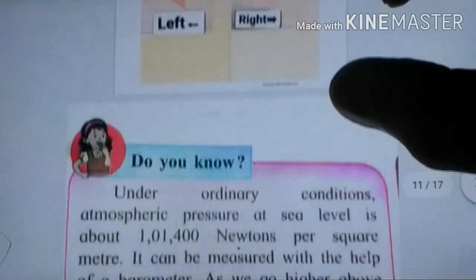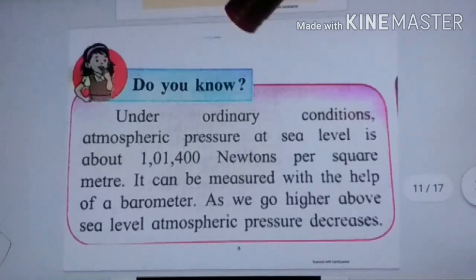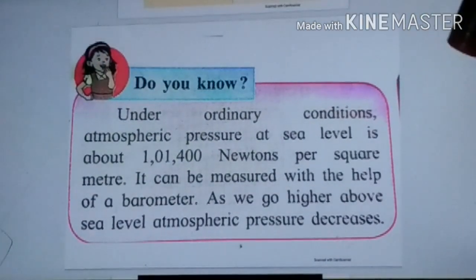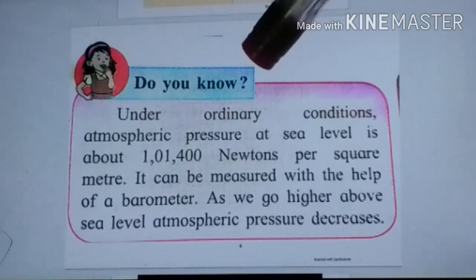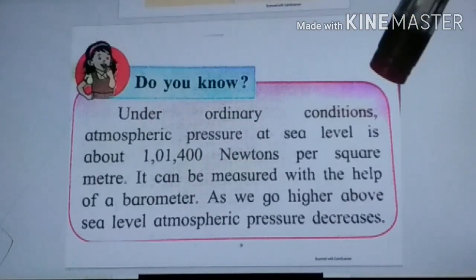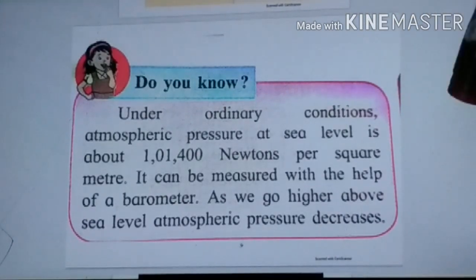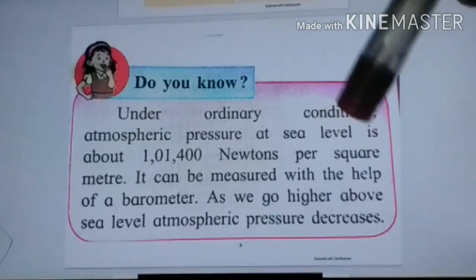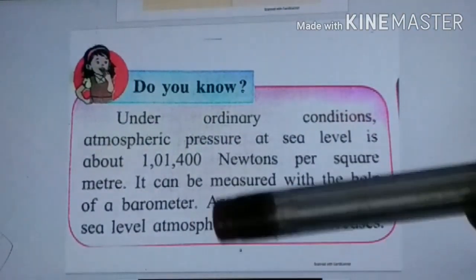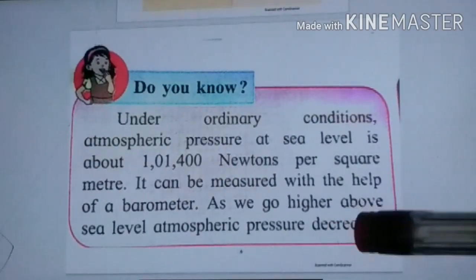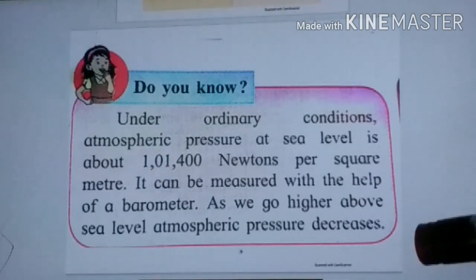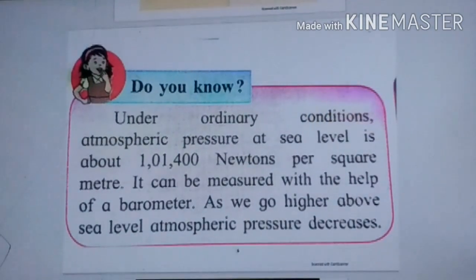Now, do you know, under ordinary conditions atmospheric pressure at sea level is about 1,01,400 newtons per square meter. It can be measured with the help of a barometer. Atmospheric pressure is measured with the help of what instrument? Barometer. As we go higher above sea level, atmospheric pressure decreases.